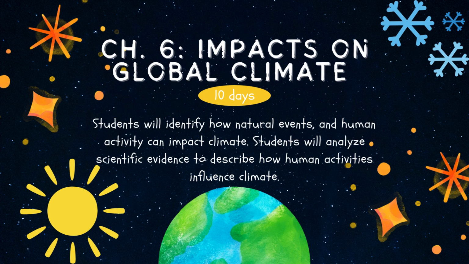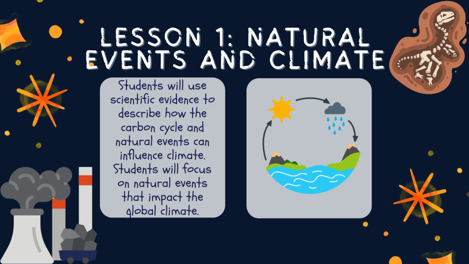In Chapter 6, students will identify how natural events and human activity can impact climate. Students will analyze scientific evidence to describe how human activities influence climate. In Lesson 1, students will use scientific evidence to describe how the carbon cycle and natural events can influence climate. Students will focus on natural events that impact the global climate.